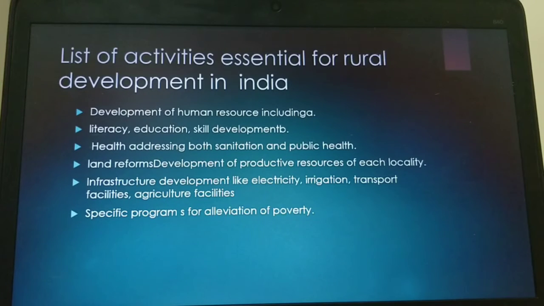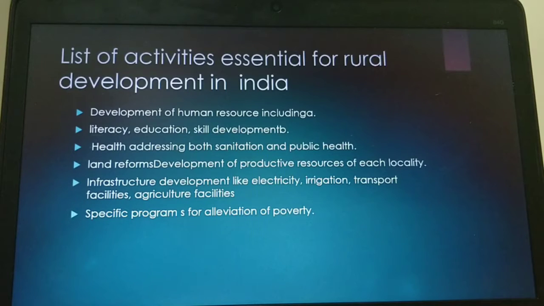So, development of human resources including literacy, especially female literacy. Look, if the mother is educated, who sits with us at home? The mother. When you are reading, your mother only will insist you to read. So the female literacy has to be developed. And education and skill development. Skill, in one particular area they have to develop, not all, any one. If they are skillful, they can do well.